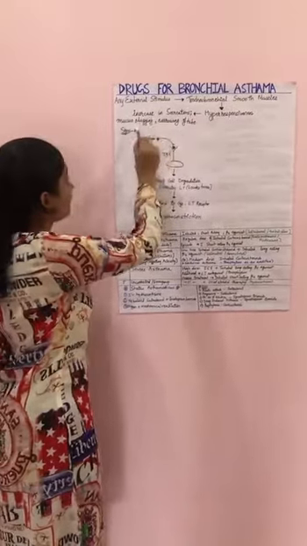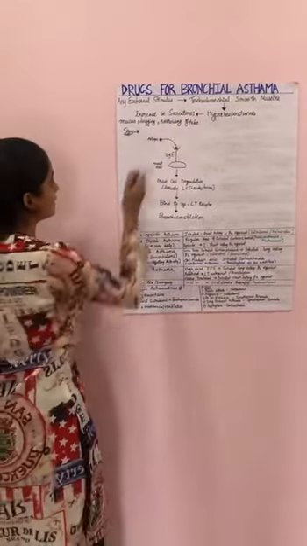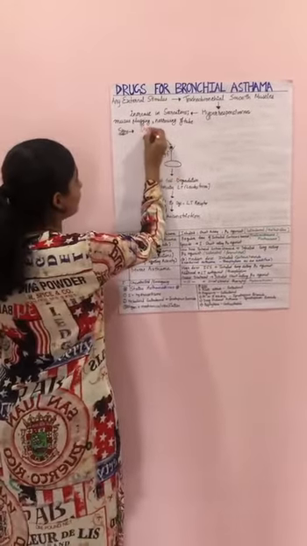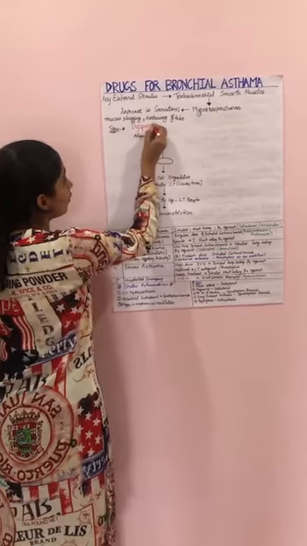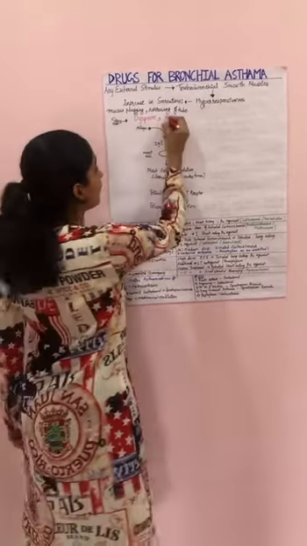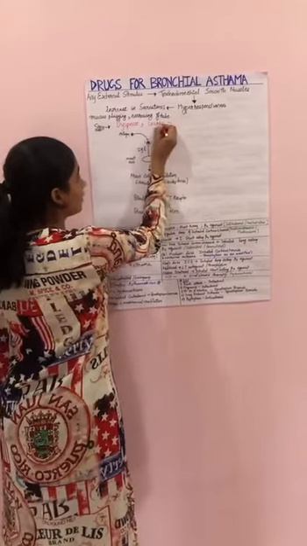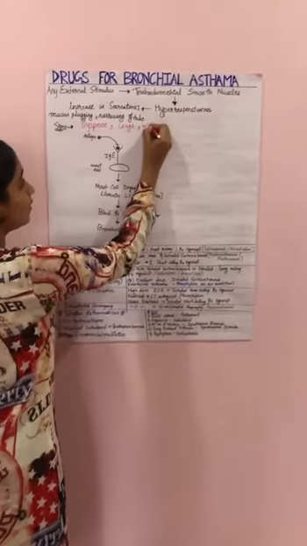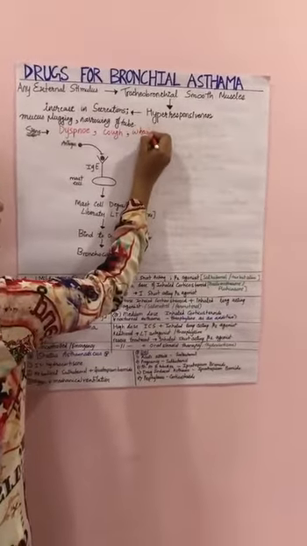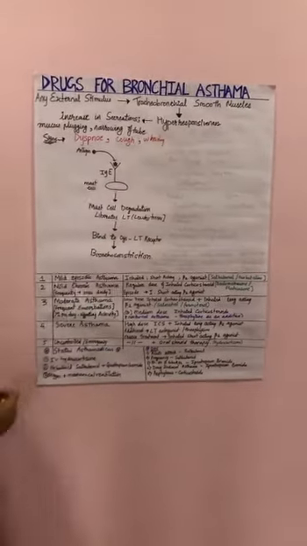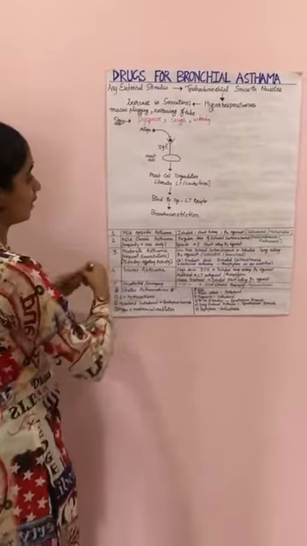tube. The signs and symptoms of bronchial asthma are dyspnea, which means difficulty in breathing, cough and wheezing. Now, what is the mechanism of bronchial asthma?